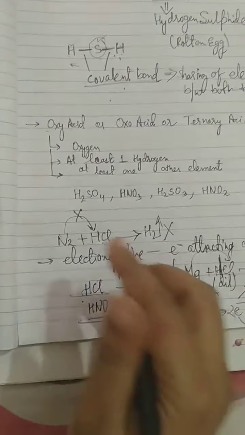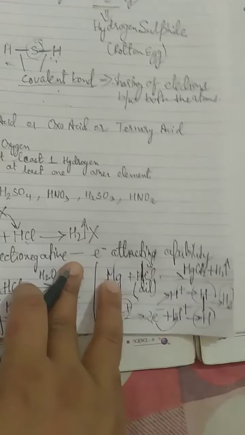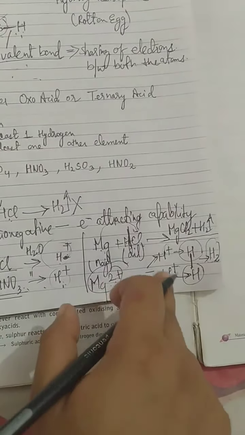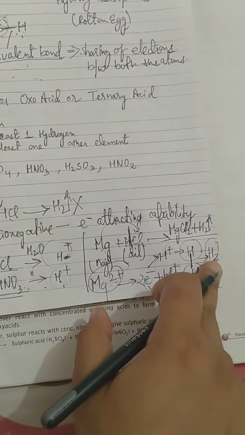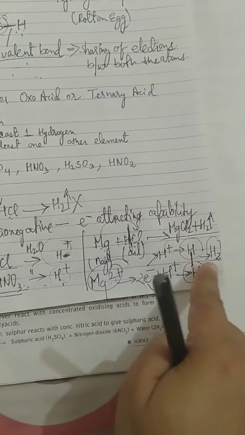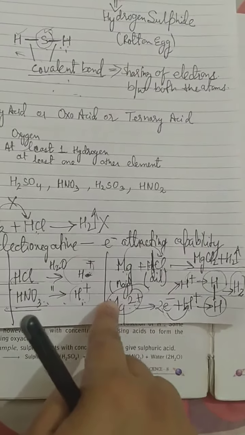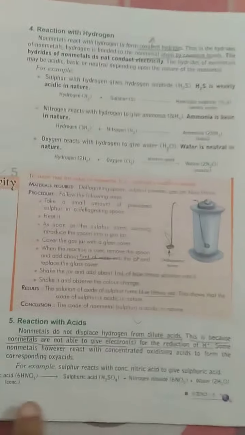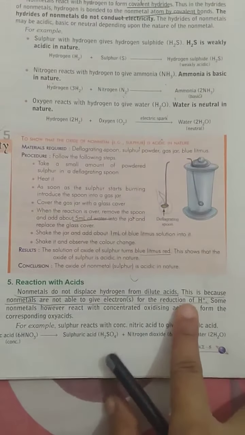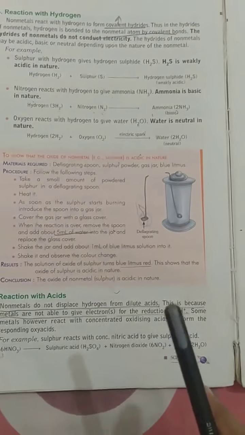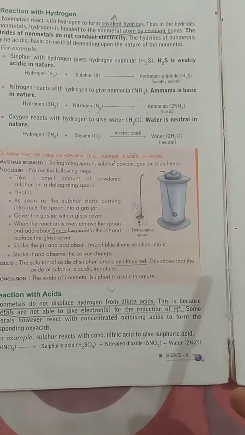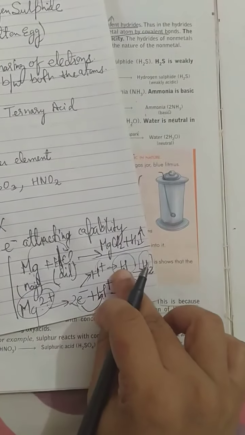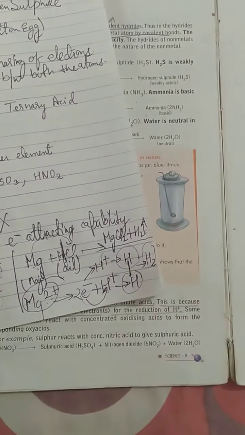But now what is the case with the non-metal? Children, non-metals do not release electrons, they just attract the electron. Since the non-metal cannot release the electron, how will this H plus ion get the electron and form hydrogen gas? Now I think it is clear to everyone. This is how hydrogen gas is formed, and if the non-metals are not giving the electrons, this reaction won't be possible. That is what is written in your book, that reduction is not taking place. Reduction means when H plus ion forms a hydrogen atom. This is called the reduction process.